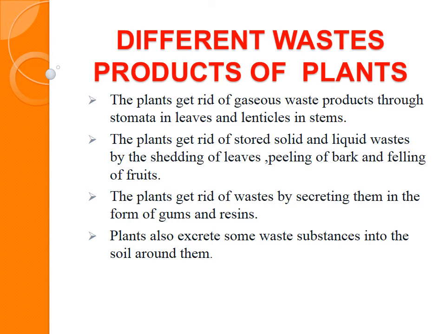The liquid waste like gum and resins are all excreted out from the plant. The gaseous waste we have already discussed: carbon dioxide produced during respiration and oxygen produced during photosynthesis are to be removed from the plant through stomata. In stems, the excretory substance is removed through lenticels.